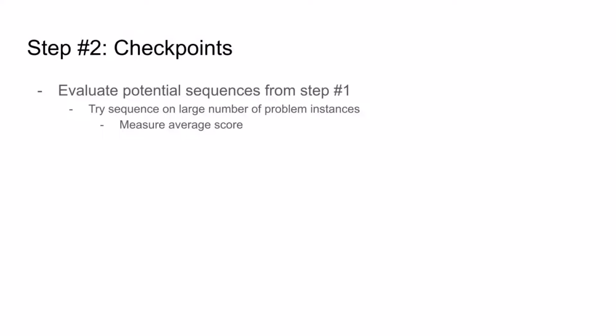First, we're going to measure the average score to know if the sequence is good in general, or if it just got particularly lucky the first time we tried it. Second, we're going to measure how much information the sequence gets. And this, I'm going to explain in a bit more detail.